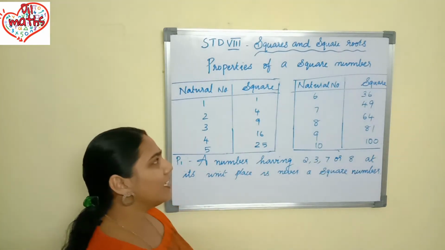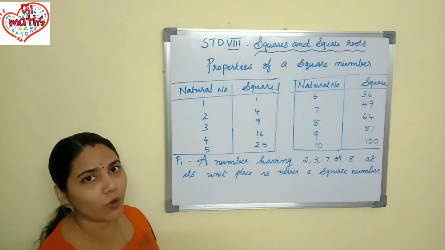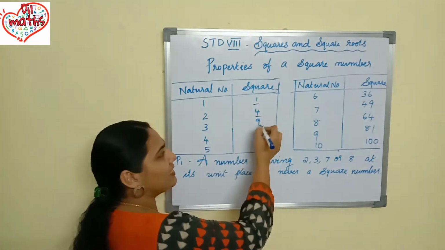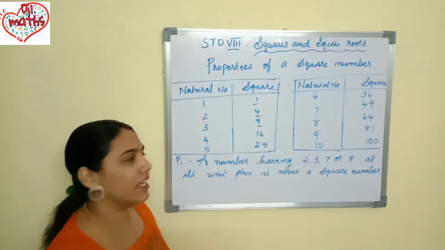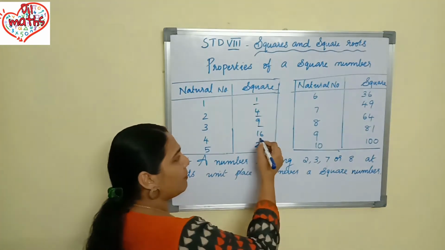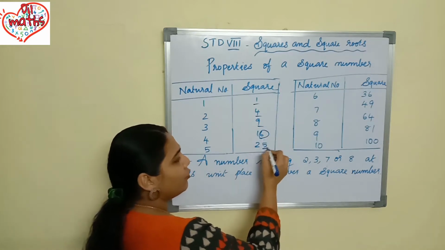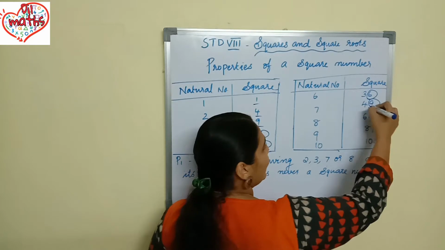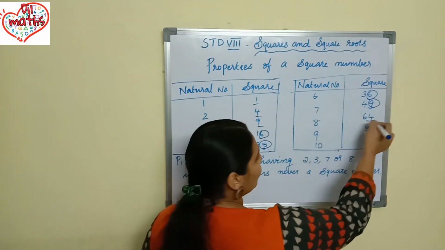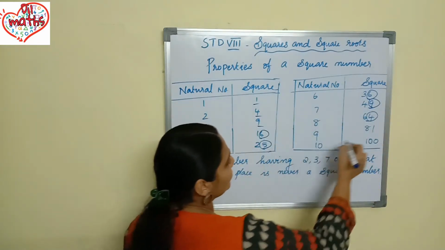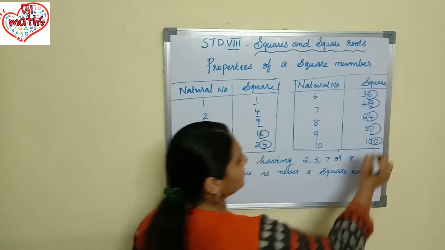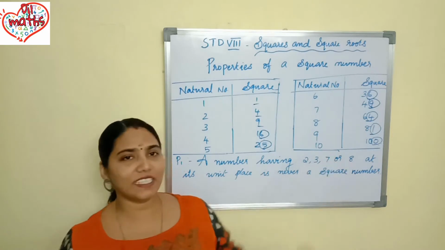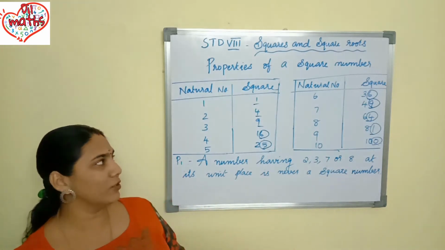So in all this, if you check the ones place, only the ones place is given here, isn't it? In this, 1, 4, 9 is coming. And if you go to the next numbers, here 6 is coming, 5 is coming, here 6 is again, here 9 is coming, already 9 came, 4 is again coming, already 4 came, 1 is again coming and 0 is coming. You can check that 2, 3, 7, 8 are not coming in the units place.